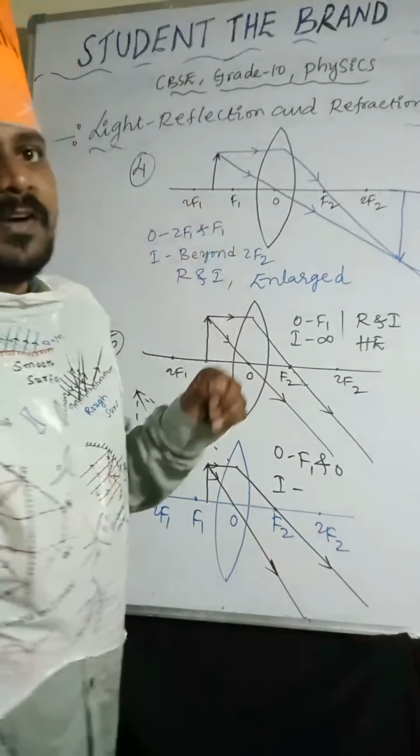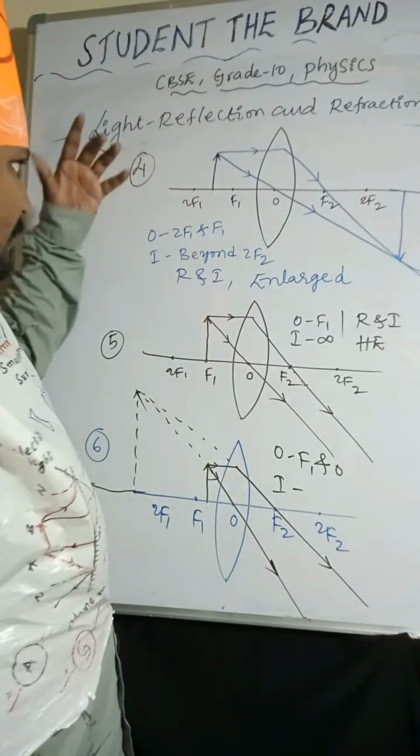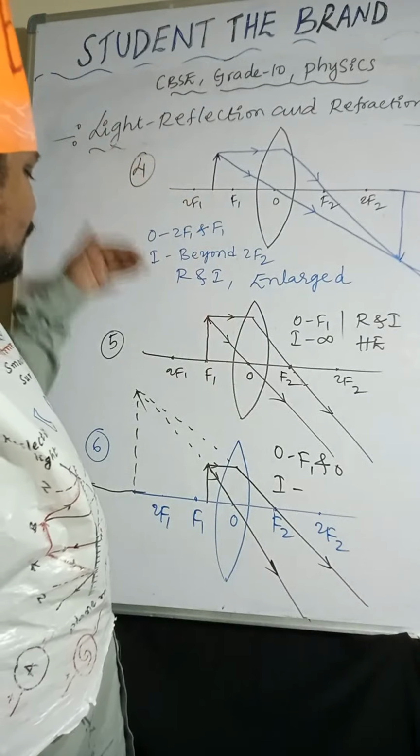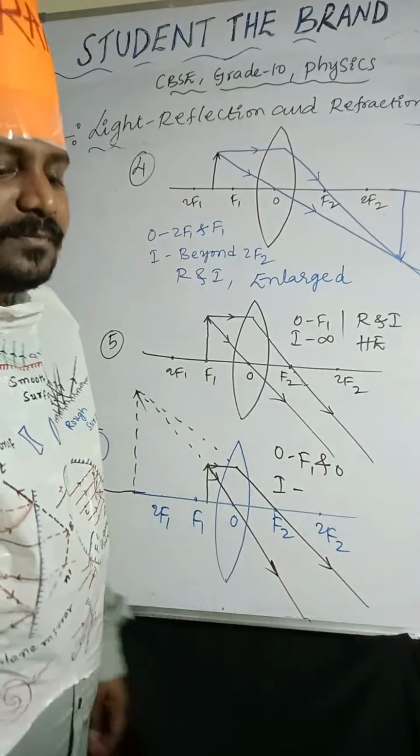convex lens image formations. Point number 1. Like previously I explained 3, 4, 5, 6. These are the 6 image formations.